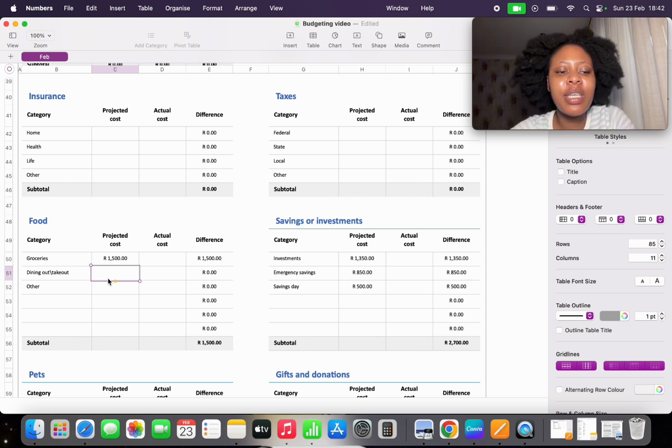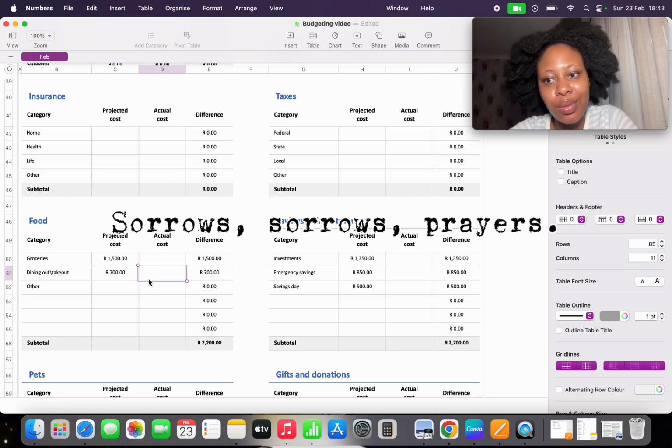And obviously if you're meal prepping, that may help. There's just so many things. So I would just keep it around just in case. And if you don't use it, move it to something else. Move it to a more important budget. But this is something for me that I would put there. This is personal. It's not necessary. But yeah, I'd put about 700 rand. It's expensive to eat out.